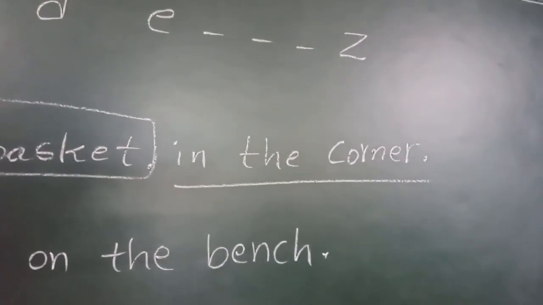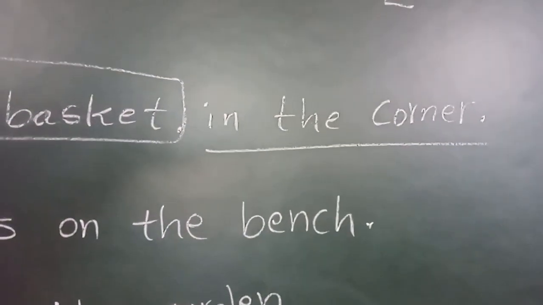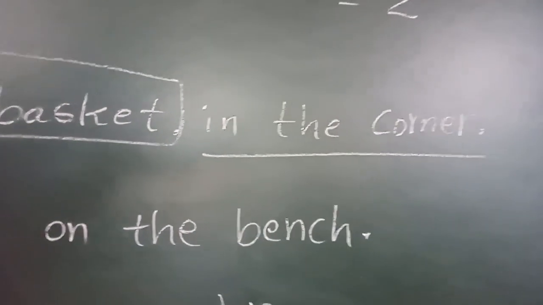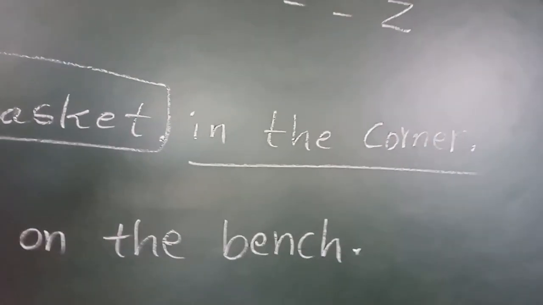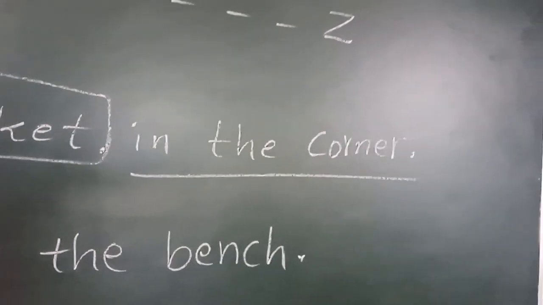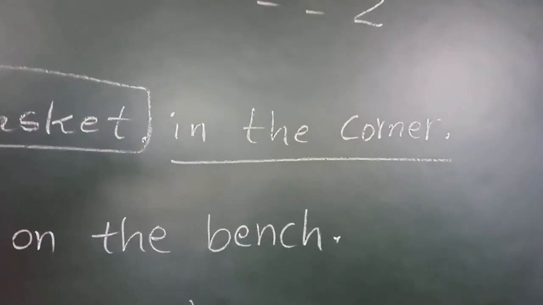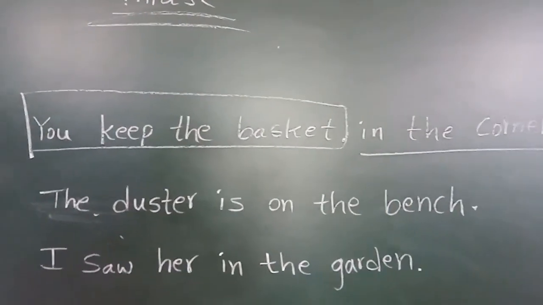Can we know complete sense? No. In the corner means corner lo emundi. What is there? We don't know. Just where is there we know, but what is there we don't know. So it's giving only half of the meaning of the sentence, some of the meaning of the sentence. So those kind of group of words are called phrase. What do we call them? Vishwateja, stand up and read the second sentence.